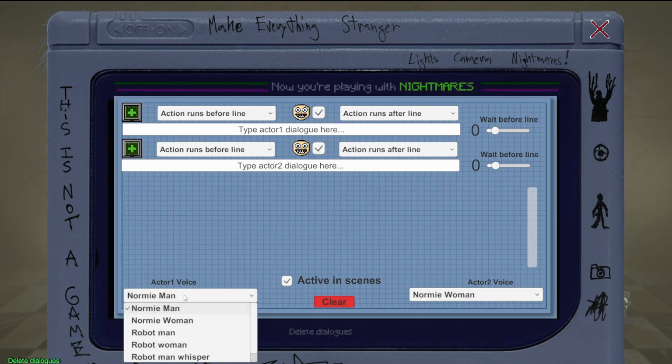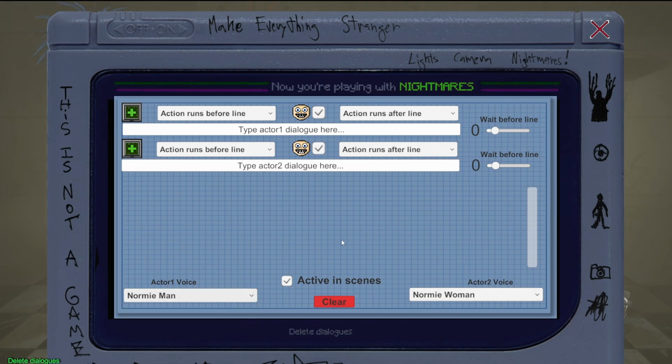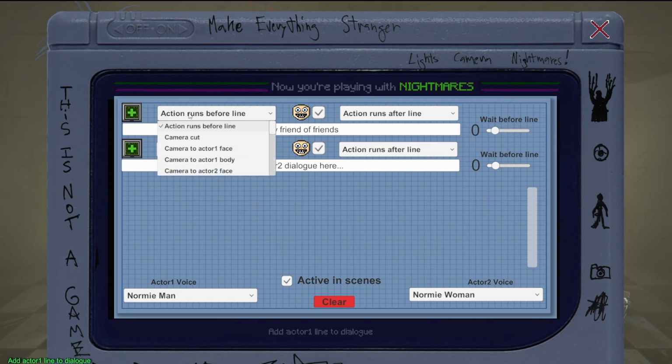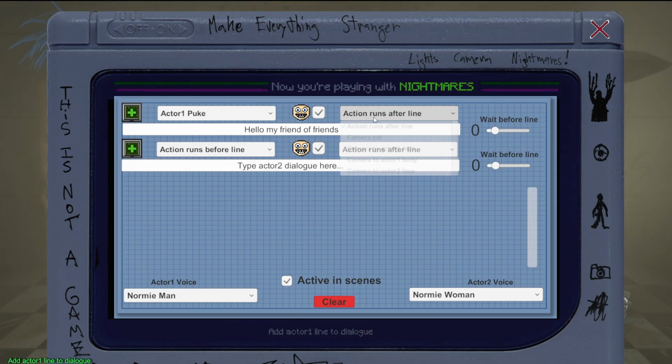Alright, so first what you do is you can choose voices. These are the available voices. I'm just going to leave it there. And this is where you actually type your dialogue in. So, hello, my friend of friends. With each line, this line's not added yet, we hit this button to add it. We have two actions that go with the line. We can pick an action that happens before the line. These are the ones we have here. So let's just go puke. And then this action runs after the line. These are just really easy to add to prove that it is working.